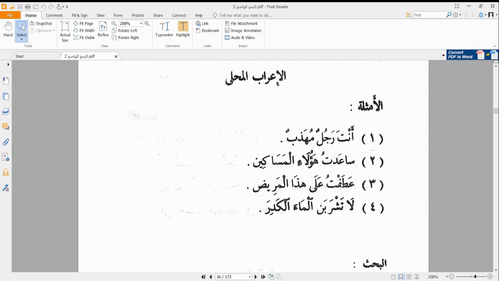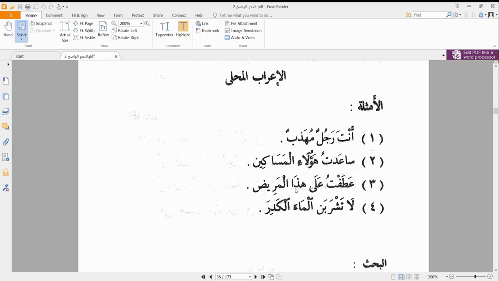So let's look at the next example. We have عطفت على هذا المريض. I cared for this, I felt pity for this sick person. So normally we know that when an ismu comes after an harfu jarri, that ismu is going to take a kasra, it is going to be majrurun.